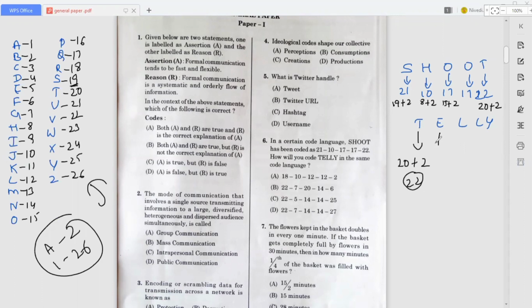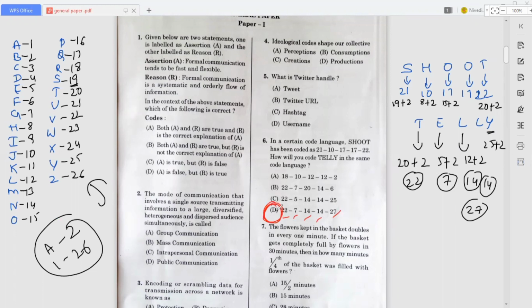And when we come to E, it is what? 5. 5 plus 2, 7. L is nothing but what? 12. 12 plus 2, that is 14. And next is L, right? So again 14. When we come to Y, Y is nothing but what? 25. 25 plus 2, 27. So you have to find the answer: 22, 7, 14, 14, 27. This is found in option D, right? 22, 7, 14, 14, 27. That's why option D is the correct answer.